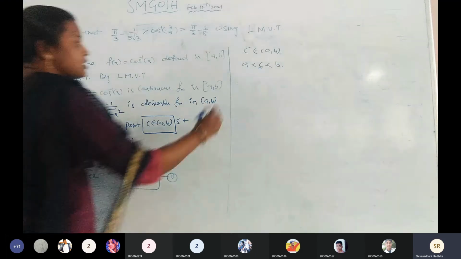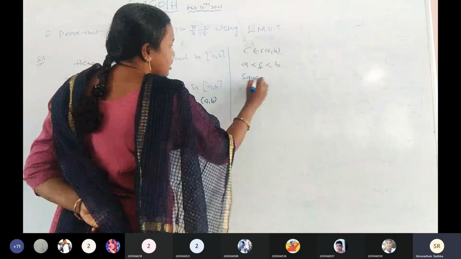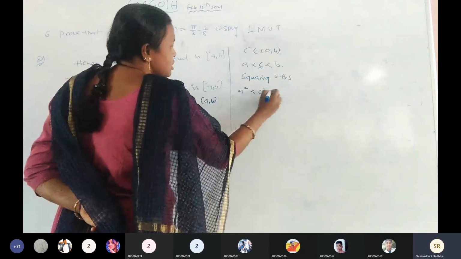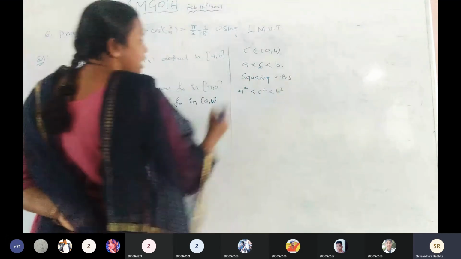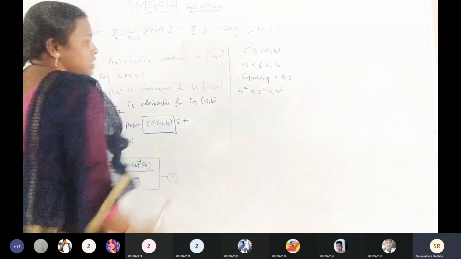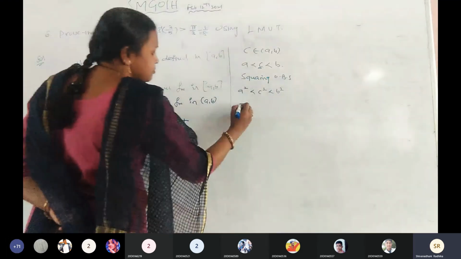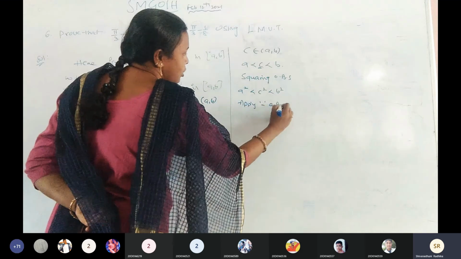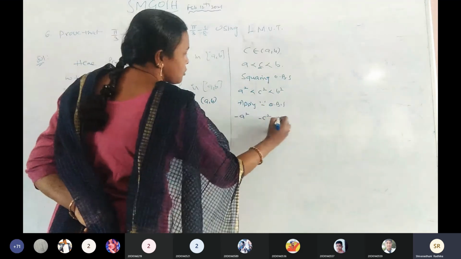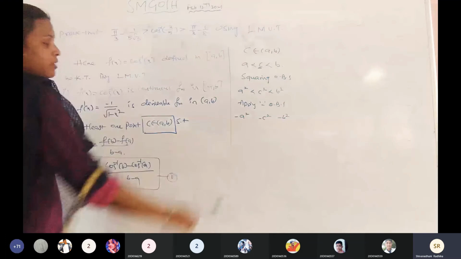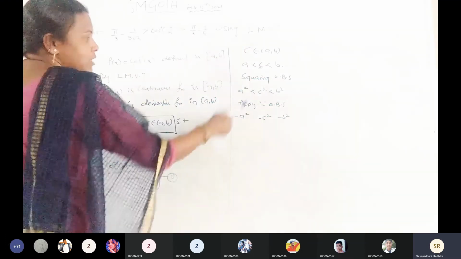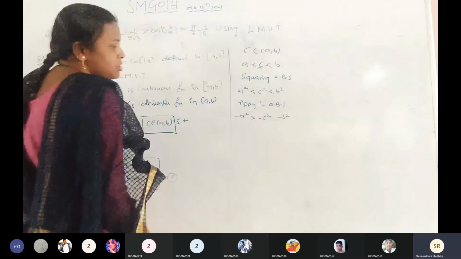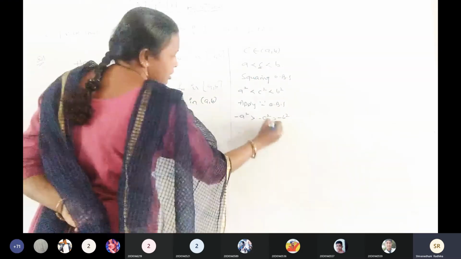First apply the square. Squaring on both sides. A square is less than C square is less than B square. When we are applying the square, there is no changing of the sign. Again apply the negative. Apply minus on both sides. Minus A square, minus C square, minus B square. When we are applying the negative, the symbol will change. This is less than. Now change to greater than.